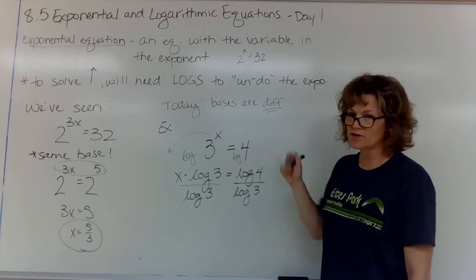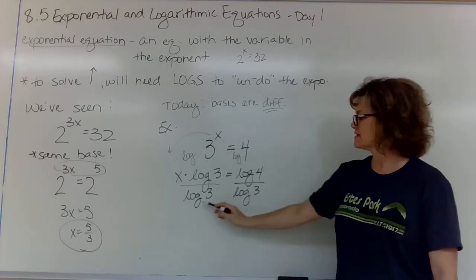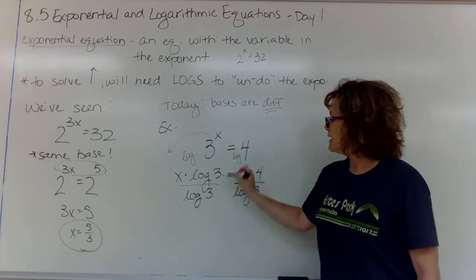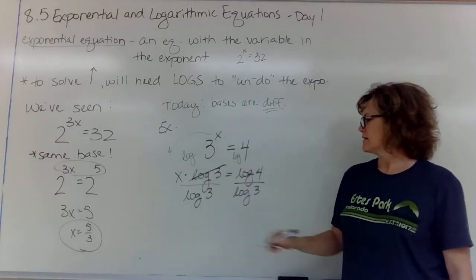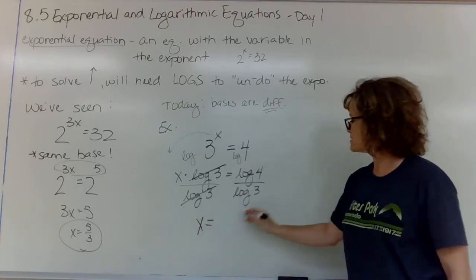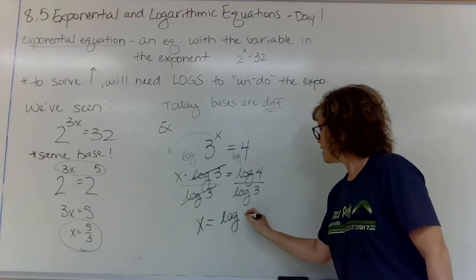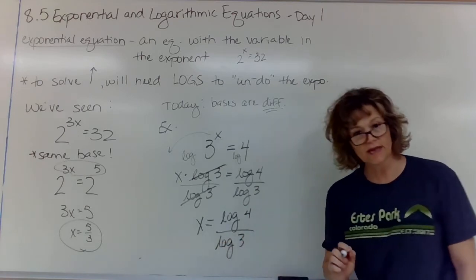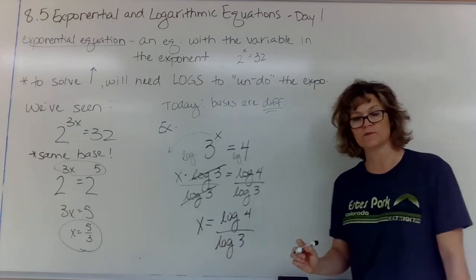An inverse, you don't cancel those individual letters. This is a whole thing, a log, a math operation. This cancels with this. So x equals log 4 divided by log 3. Get your calculator and figure out what those decimal numbers are.